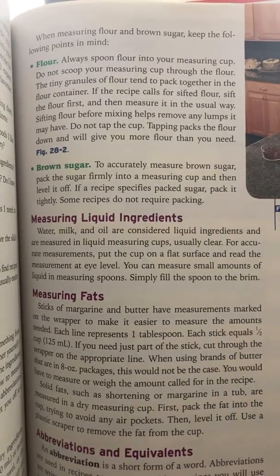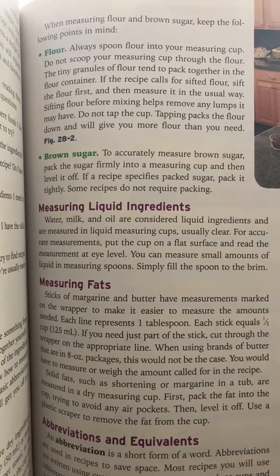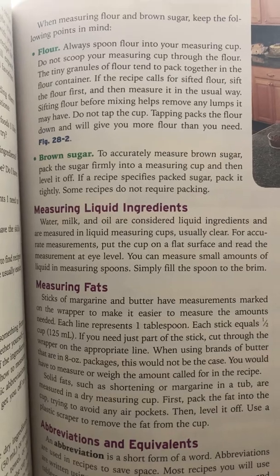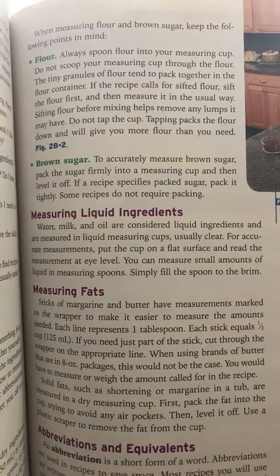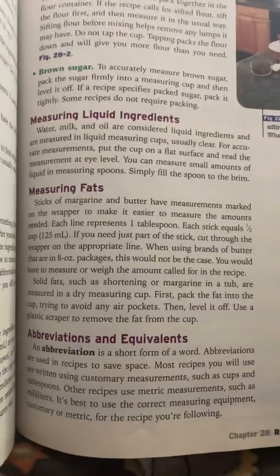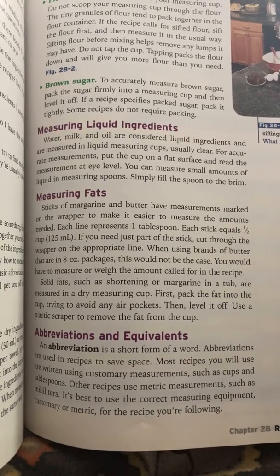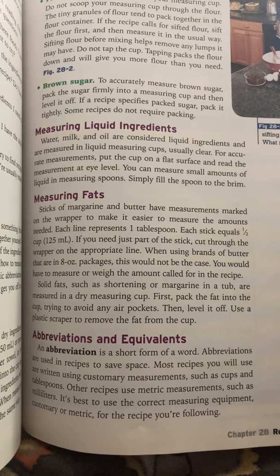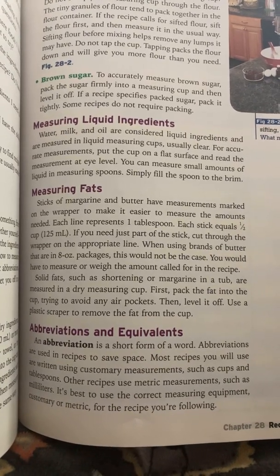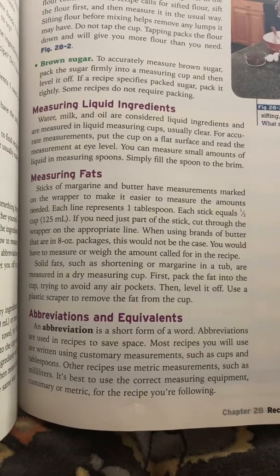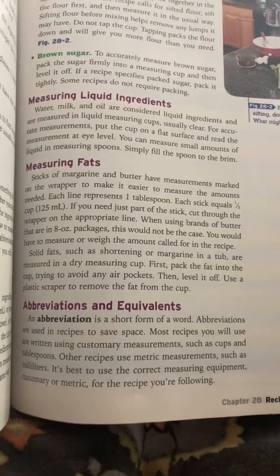When measuring flour and brown sugar, keep the following points in mind. To accurately measure brown sugar, pack the sugar firmly in the measuring cup. Water, milk, and oil are considered liquid ingredients and are measured in a liquid measuring cup, usually clear. For accurate measurements, put the cup on a flat surface and read the measurement at eye level. You can measure small amounts of liquid in measuring spoons. Simply fill the spoon to the brim.